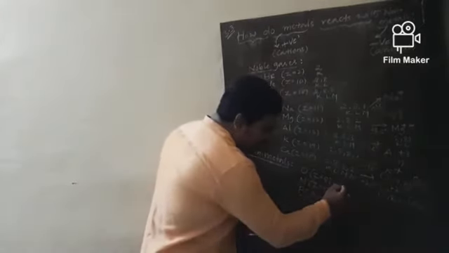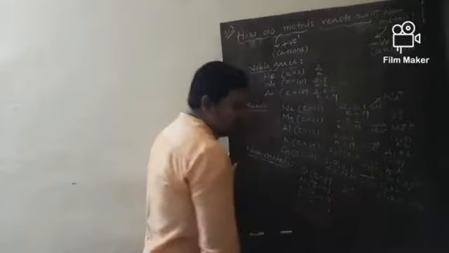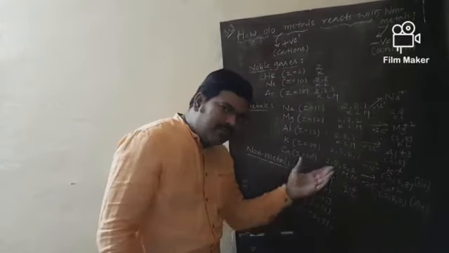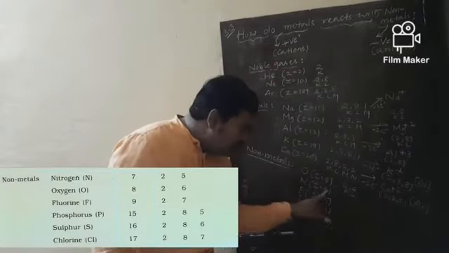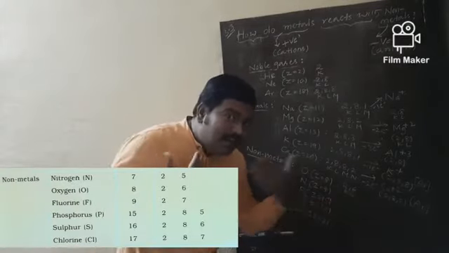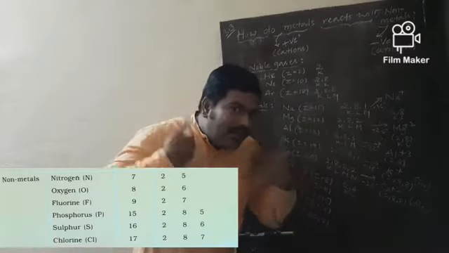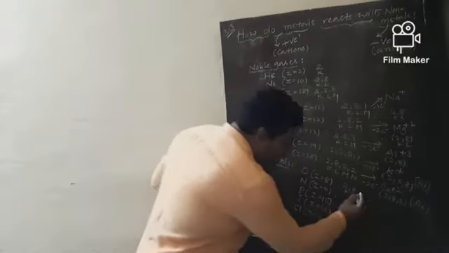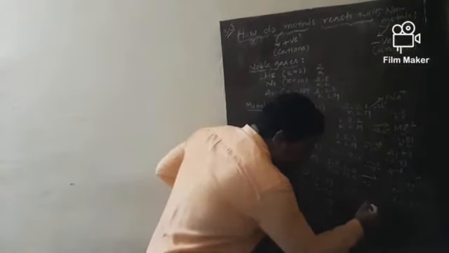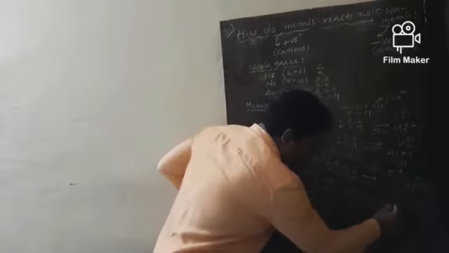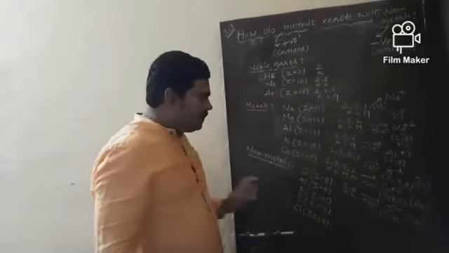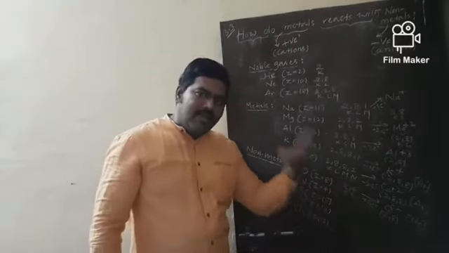Atomic number 8 means 2, 6, K, L. But unstable. What is the use? So, in what way would this oxygen attain stability? Already 6 valence electrons are there. Still, how many electrons would it require? 2 more electrons would be required to attain stability. So, this oxygen would gain 2 electrons to become O-2 with configuration 2,8. The nearest noble gas is neon. So, instead of losing, this oxygen would gain 2 electrons.